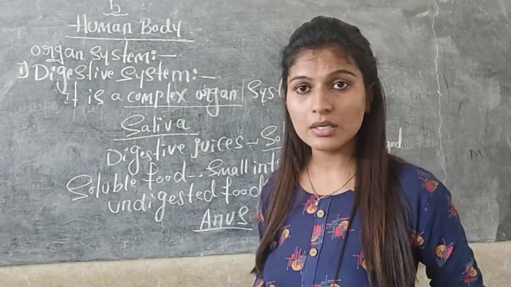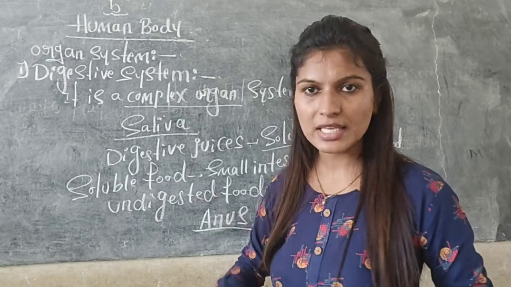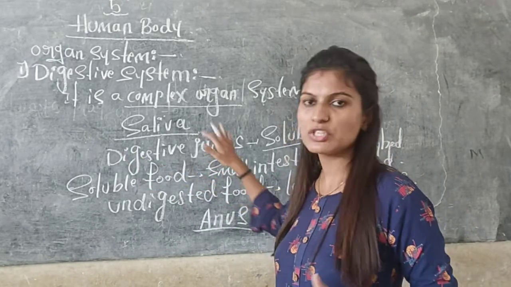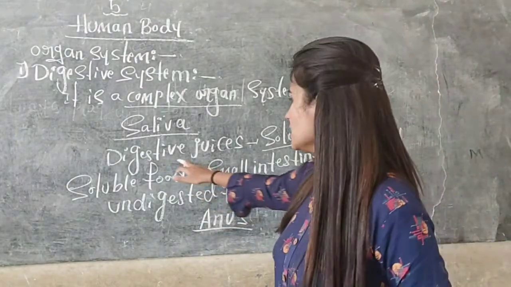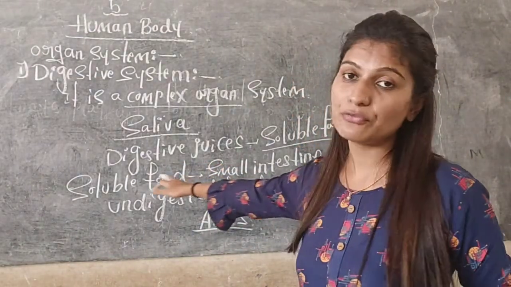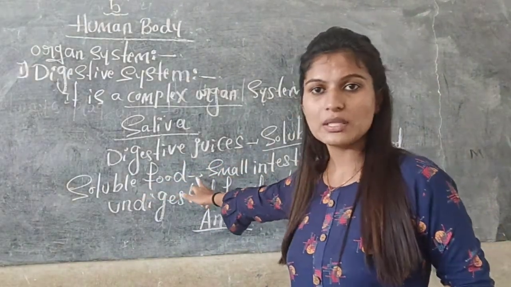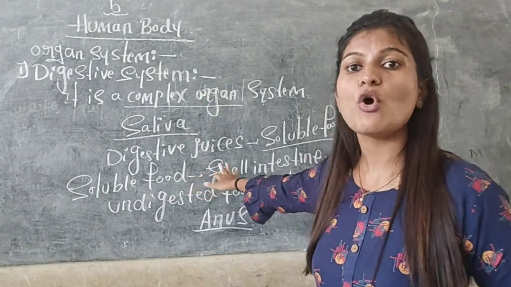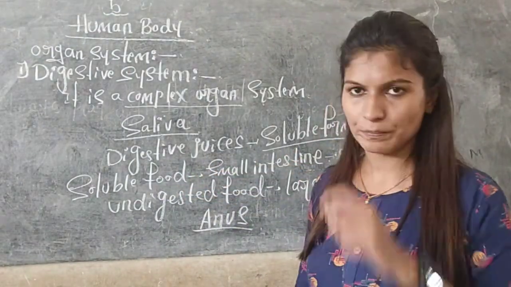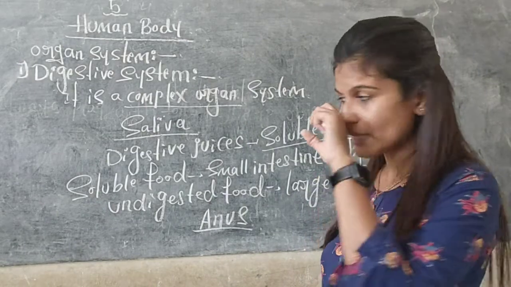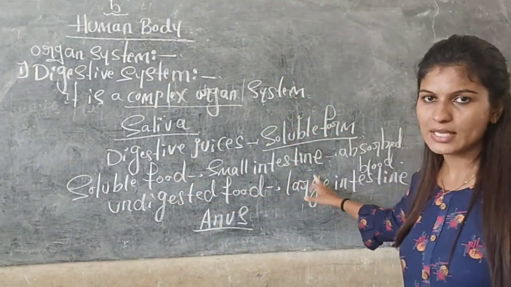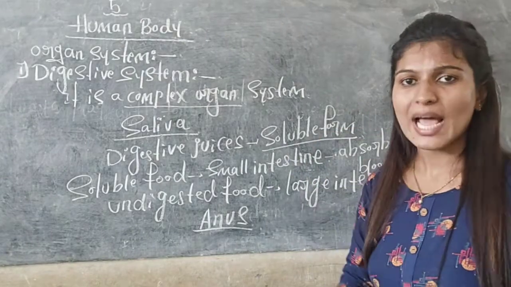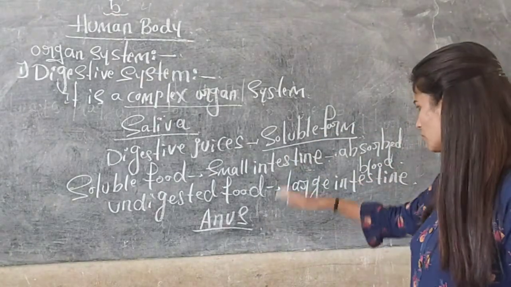The swallowed food will go into our stomach, where it will get mixed with the digestive juices present in our stomach. It will become soluble form, and that soluble food will go to the small intestine to get more digested.